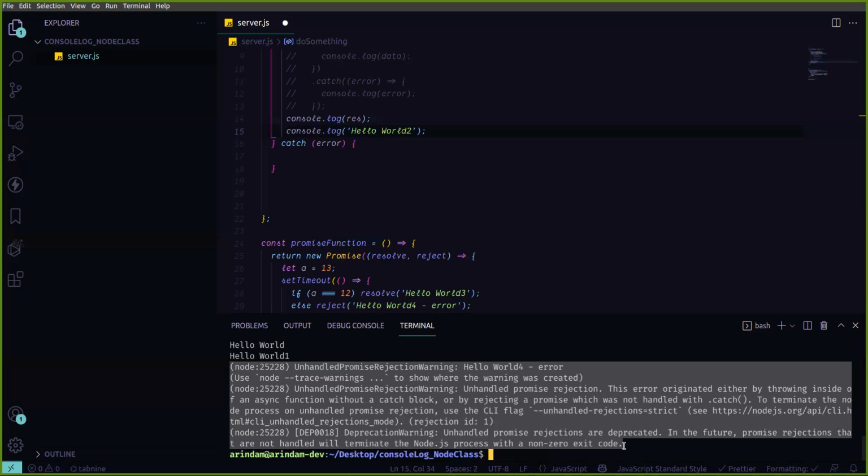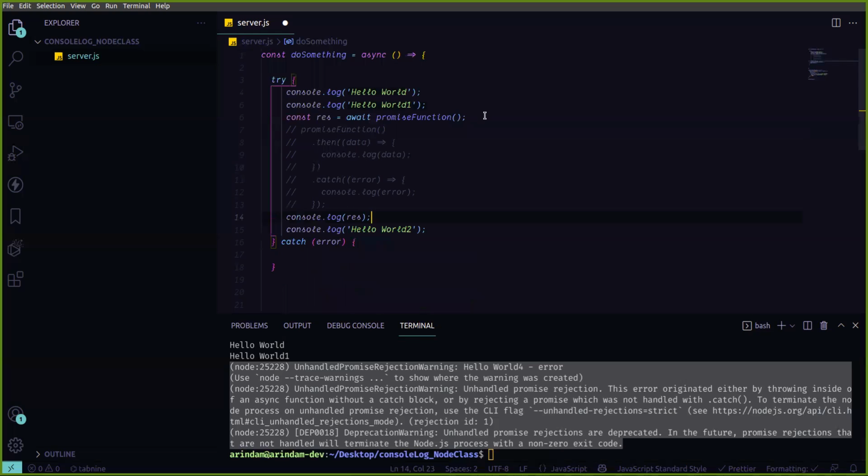So at that time you need to handle your code, like if any API hits your server, then you can handle that error if any error happens. Here I'm not handling any error, I'm using await, so that's why I'm not handling. But if I'm using promise with then and catch, then I'm handling the error.